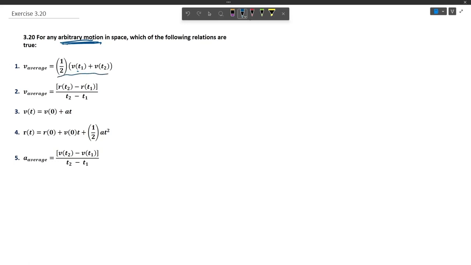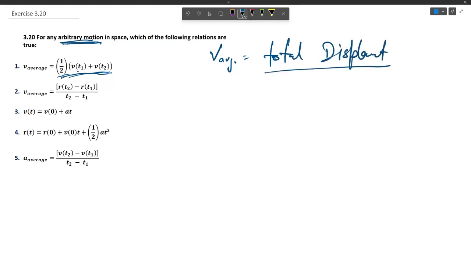So this contradicts the very definition of average velocity, which says that v average is equal to total displacement divided by total time. Now that's why it's false.